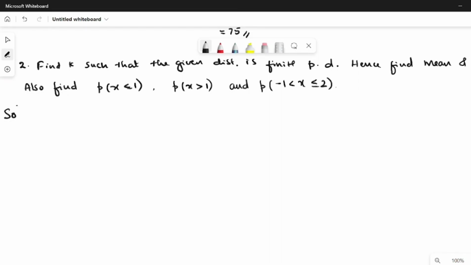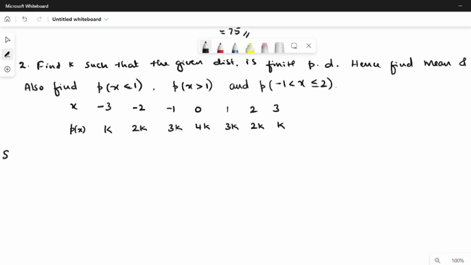Okay, solution. Oh yes, sorry. The distribution is not written, so I had to write it down. The given distribution is here: the values of x and the values of p of x. The values of x run from minus 3 to plus 3, and the corresponding functional values are k, 2k, 3k, 4k, 3k, 2k, and k.